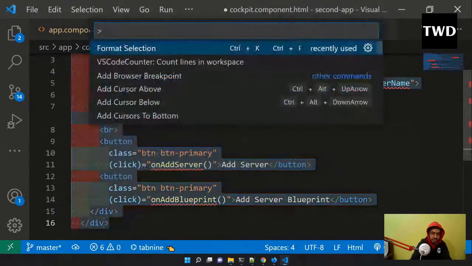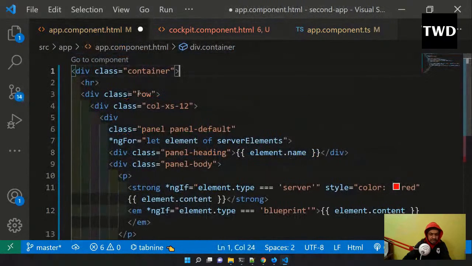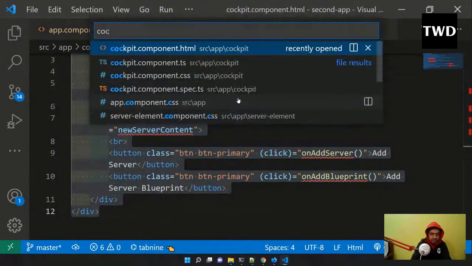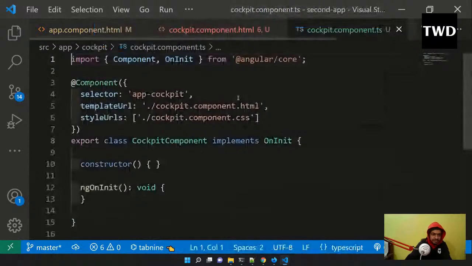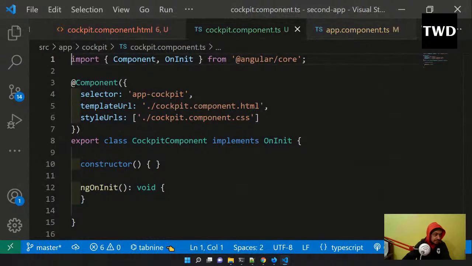Control A, Control Shift P, format selection. But we are going to get a lot of errors, and let me save it anyways. And now in the cockpit.ts file, I'm going to have everything from this app.component.